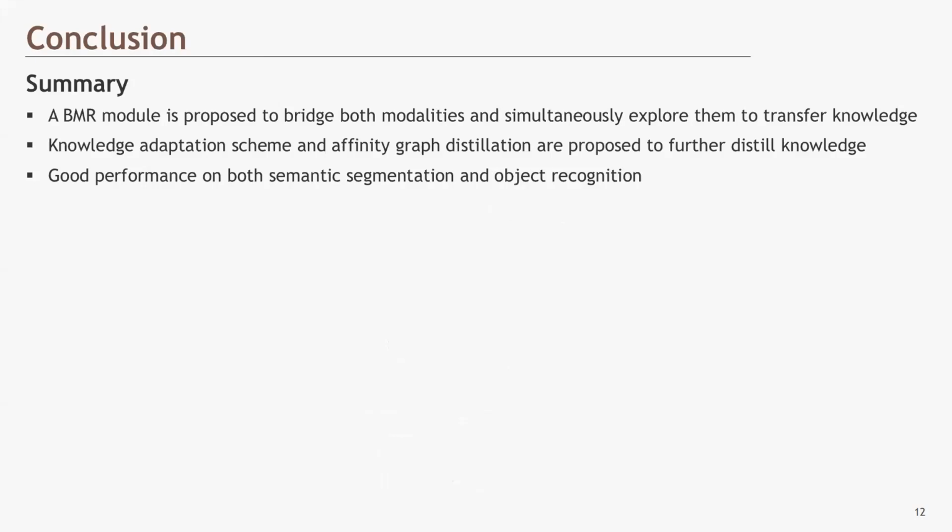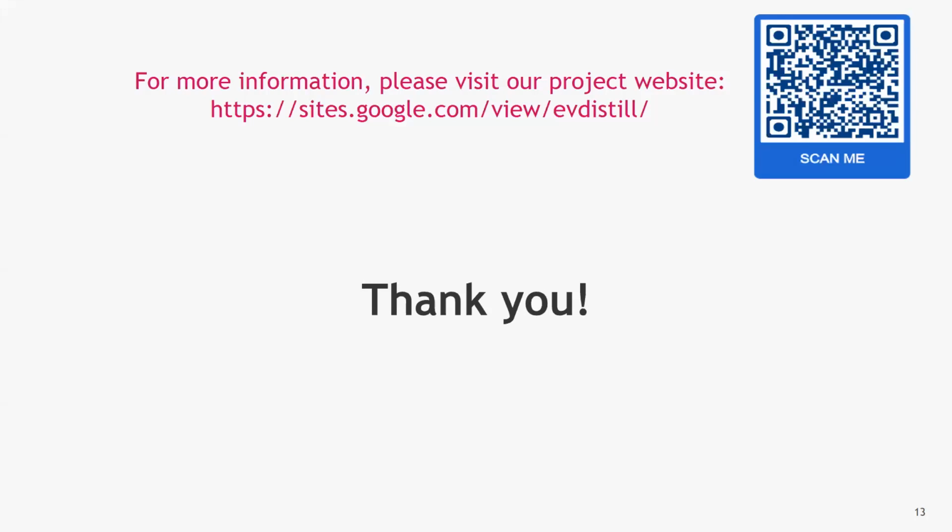In conclusion, in this paper, we have proposed a novel framework called IfDistill for learning event-based end tasks. This framework consists of 2 modules. The first module is called the bidirectional reconstruction module, and the second module is called the distribution adaptation module. The experiments on semantic segmentation and object classification validate the proposed method. For more information about the experimental results, please refer to our project page.